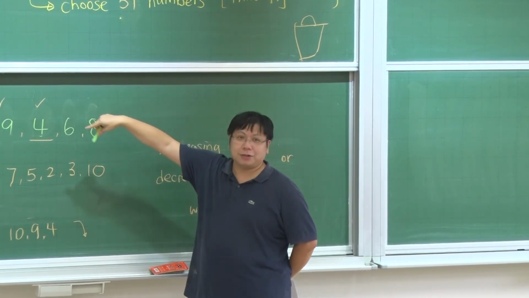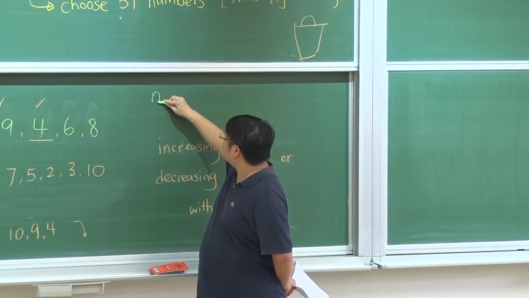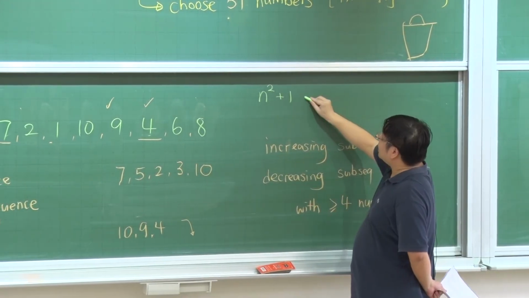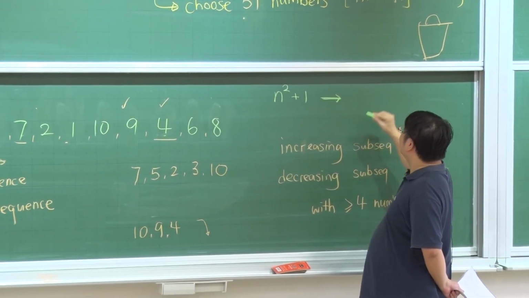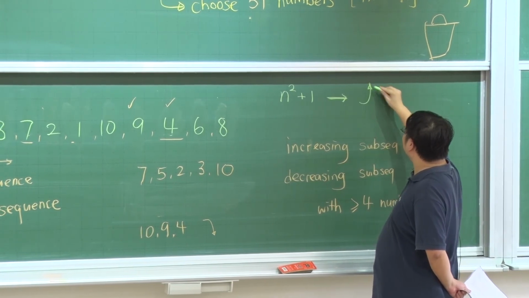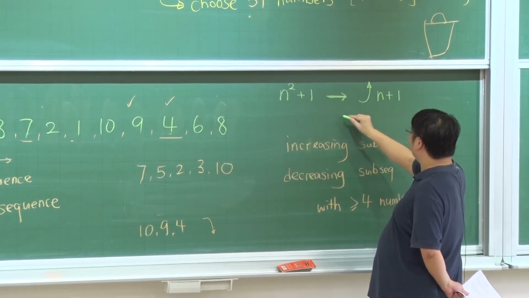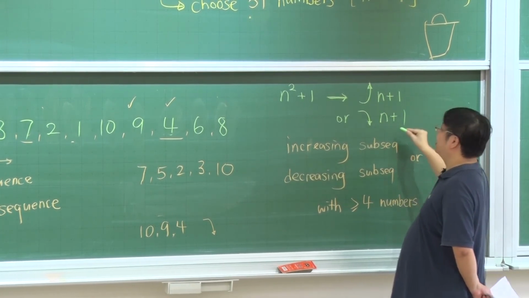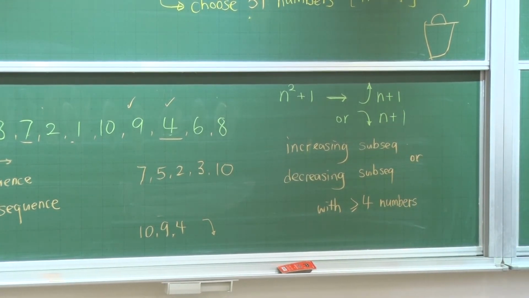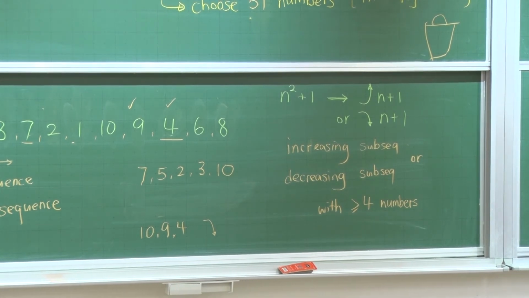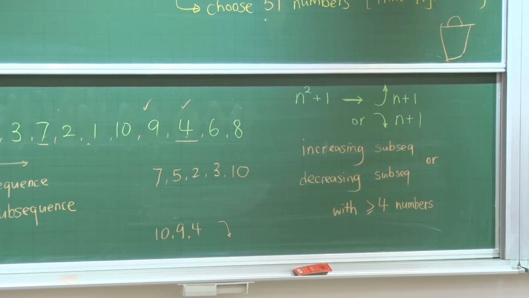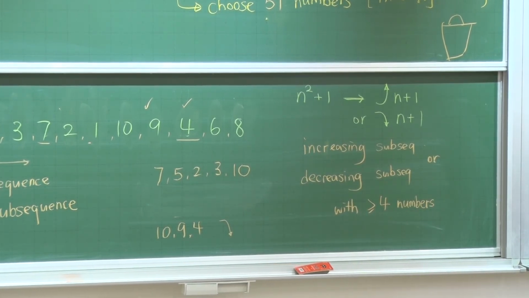If the sequence is of length n squared plus 1, then you can find an increasing subsequence of length n plus 1, or you can find a decreasing subsequence of length n plus 1. So n squared plus 1 in any order implies an increasing n plus 1 or a decreasing n plus 1. Is that okay?